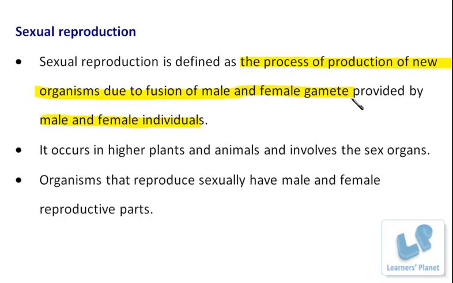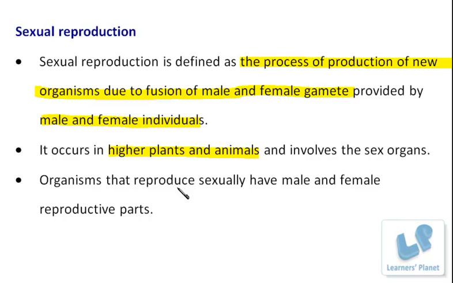So these gametes are the special cells which will fuse together, and when they fuse, they form the zygote, right? And thus they further develop into the embryo and the new organism. Fine. Now this type of process occurs in higher plants as well as in animals.